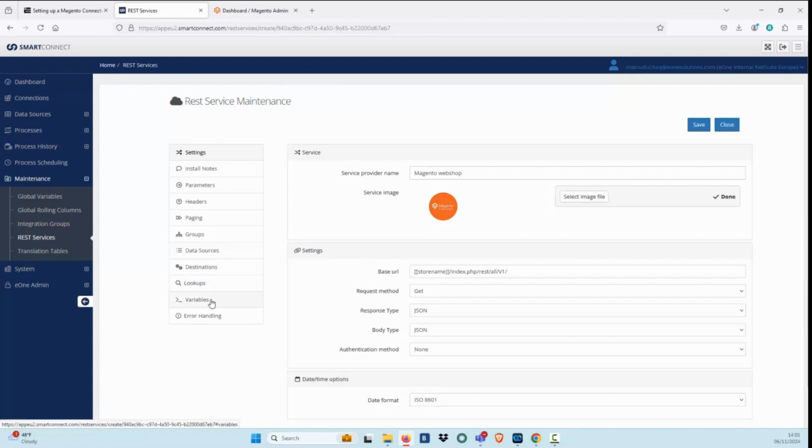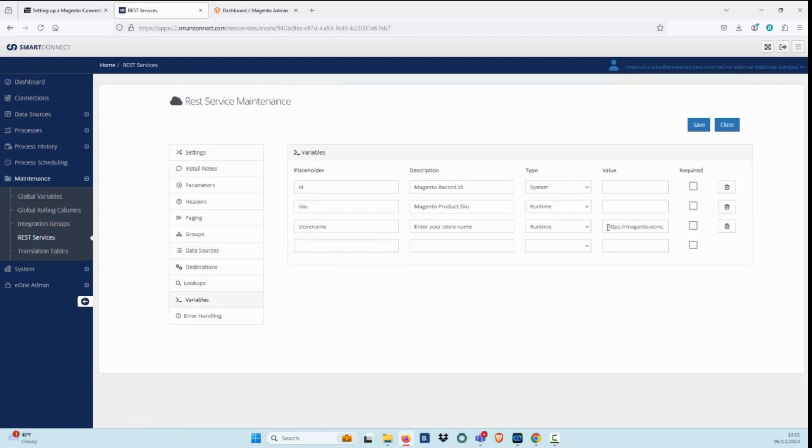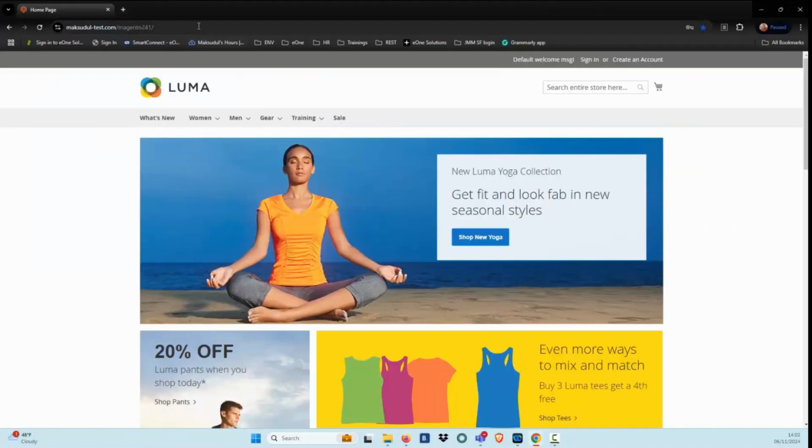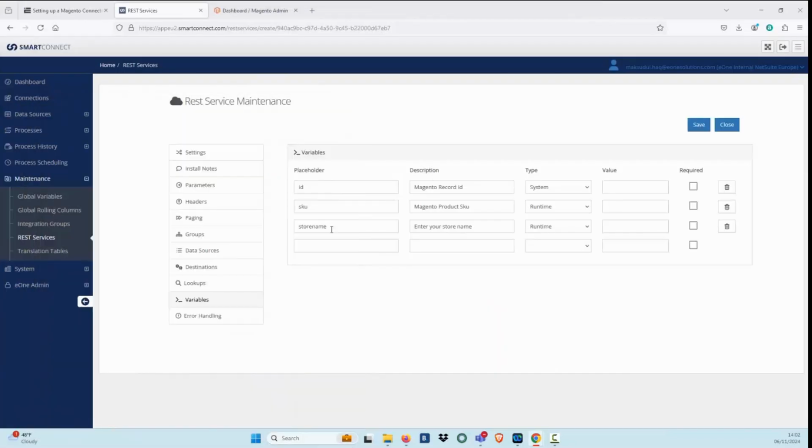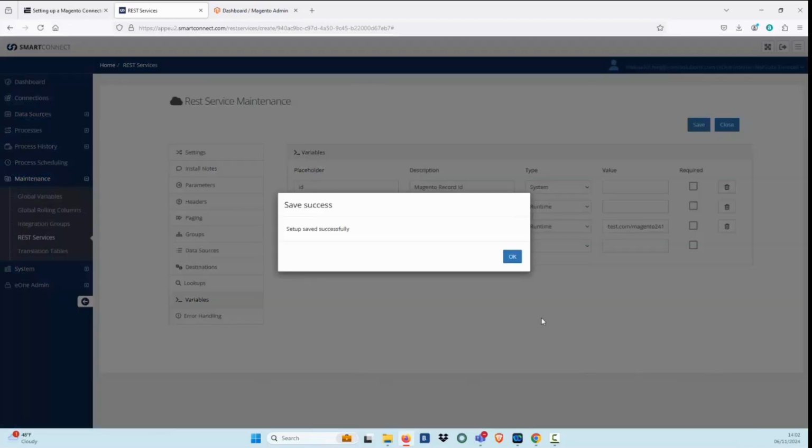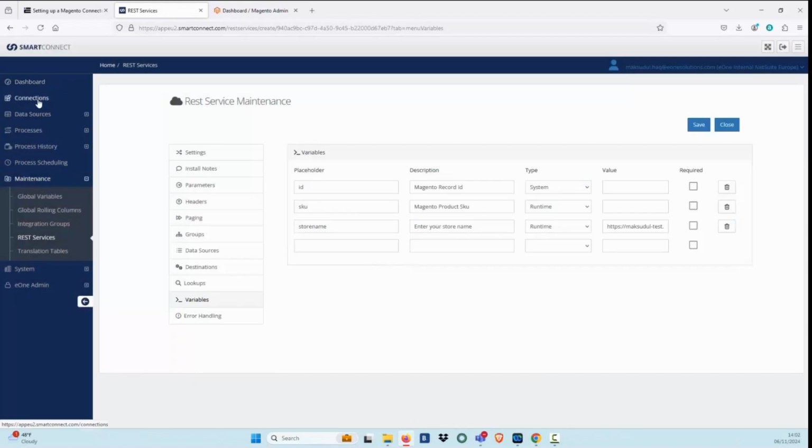Click on variables. We have to find our Magento store URL and replace the store name value. Copy the Magento store URL. For the store name value section, paste the Magento store URL. Click Save. Setup success. Next, move to Connector.